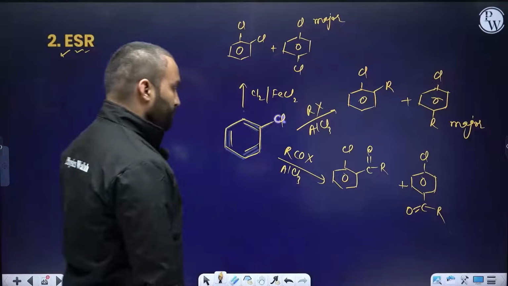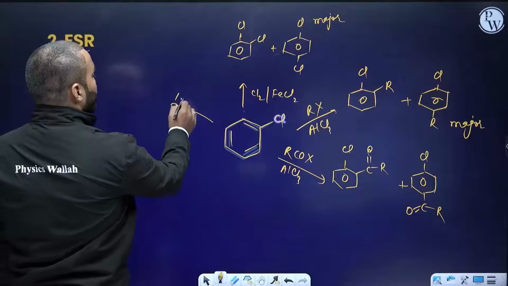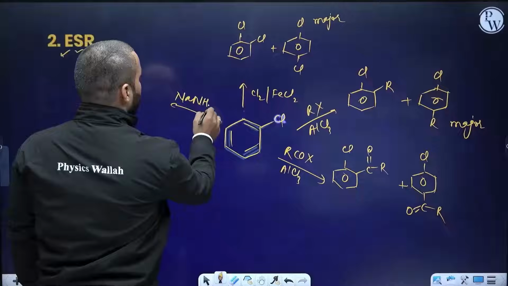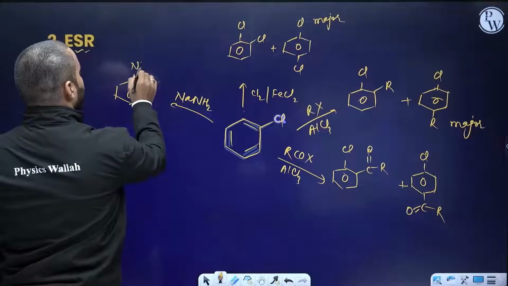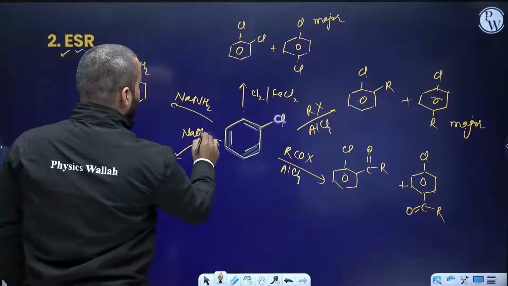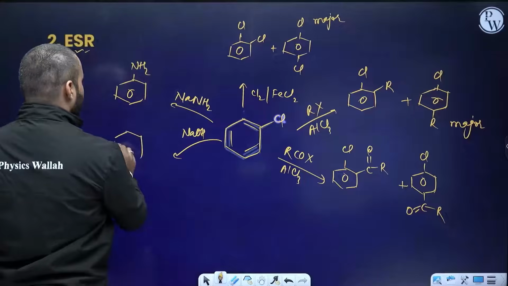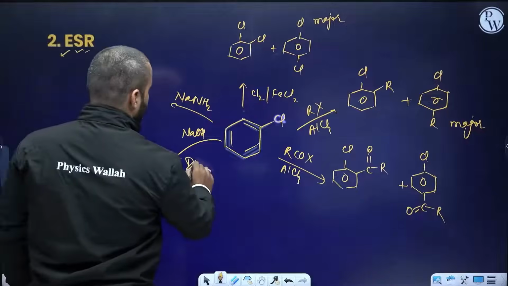Okay. What else can we do? We can also do a reaction with NaNH2. We can have aniline made from here. What else can we do? We can treat it with NaOH at a very high temperature and high pressure. We can make phenol. Lots of reactions can be done. Lots of Dow's process.